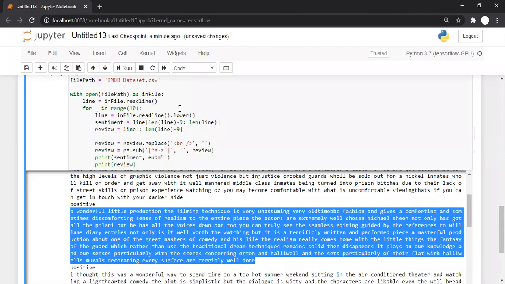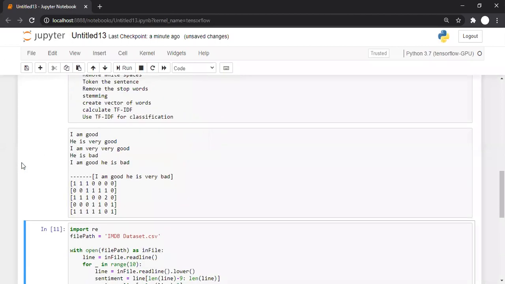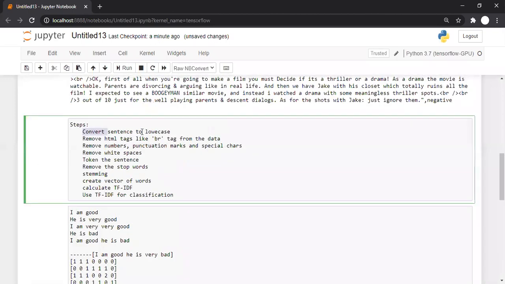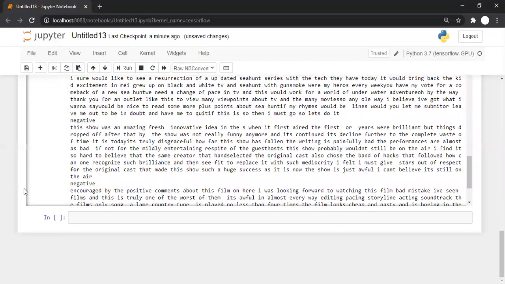So how many basic steps have we covered till now? Converting the sentence to lowercase, removing the tags, removing the punctuation characters, and removing the white spaces. From white spaces, we kept only space, and tab, backslash and everything else will be removed. So our next step will be tokenizing the words. Tokenizing the words is very easy.